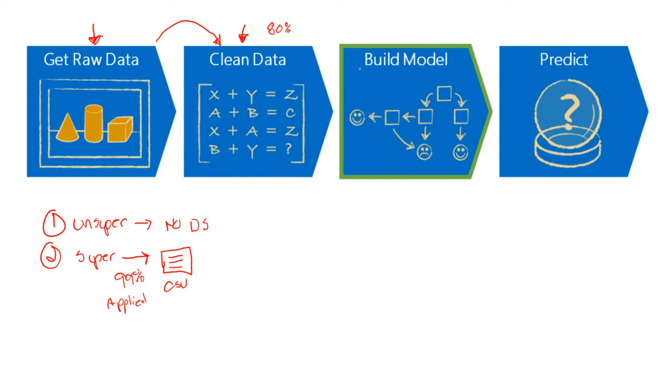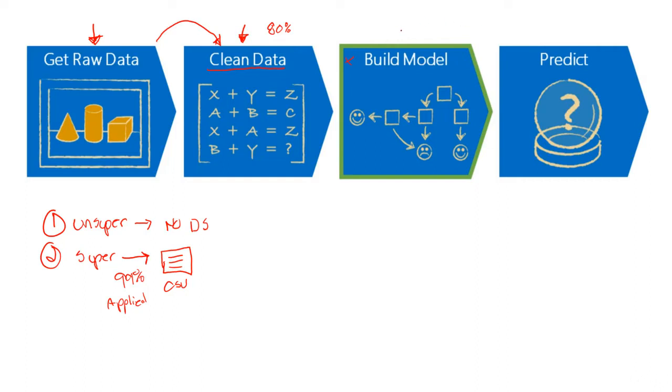Building the model accounts for only a small part of what we're going to do. This is the big one. We're going to spend a lot of time cleansing our data because data in the real world is dirty. Now, a lot of the tutorials you'll do, including all of mine, are cleaned CSV files, right? The data is given to you in a CSV file, and all you have to do is build a model against it. And that's a lot of fun, but that's not what happens in the real world.